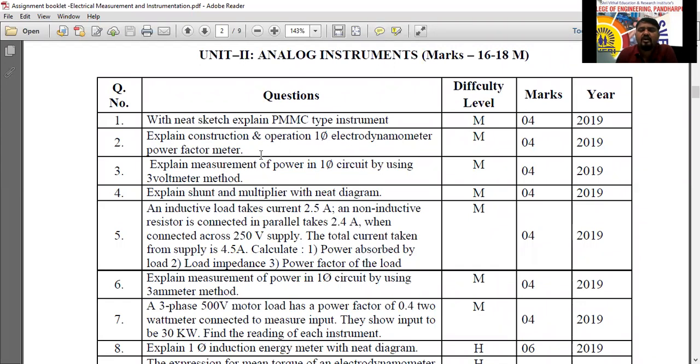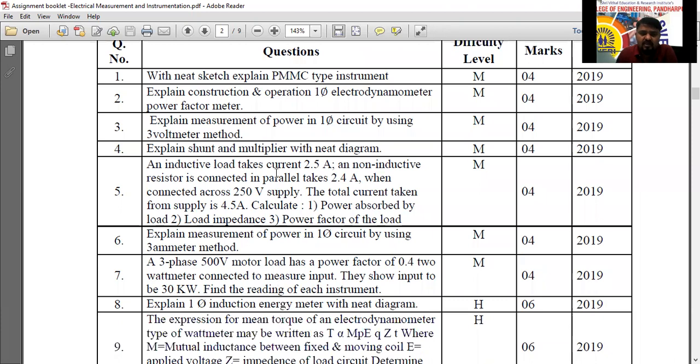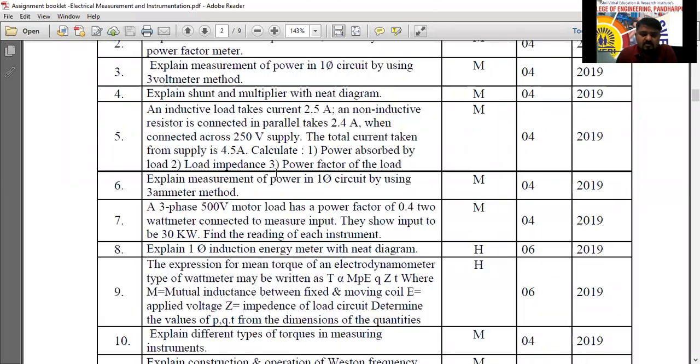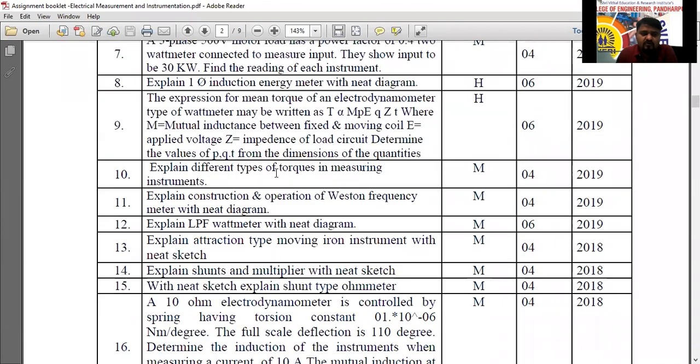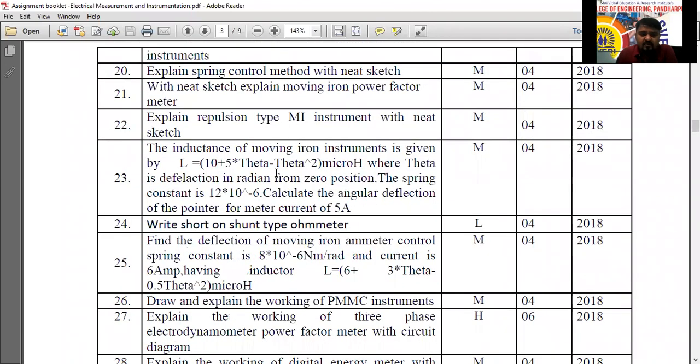And there is the single phase electrodynamometer power factor meter. Then, explain the power in single phase circuit by using 2 voltmeter method. It is not necessary actually. 2 wattmeter method is very important over there. You have to write down the 2 wattmeter method. How many questions have I given? Can anyone read those questions? See here, a total of 15, 16 questions are there.